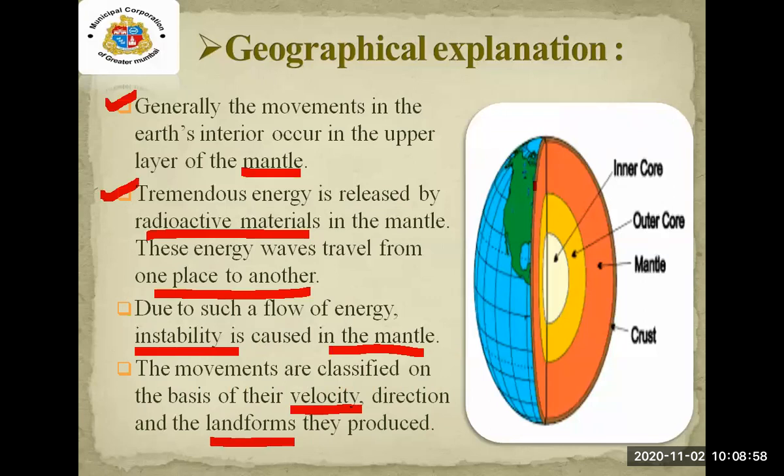Because tremendous energy is released by the radioactive materials in the mantle, the energy waves travel from place to place. After that, there is no stability in that region. The energy is continuously flowing, and the movements which we can see are based on the velocity, that is the speed, the directions, and the landforms they produce. This was a geographical explanation about the endogenetic movements.